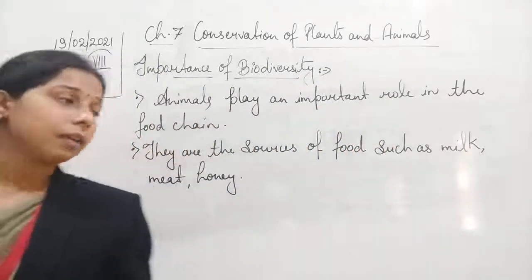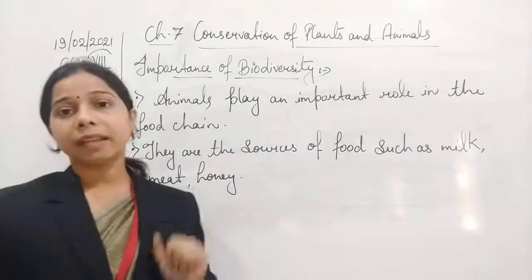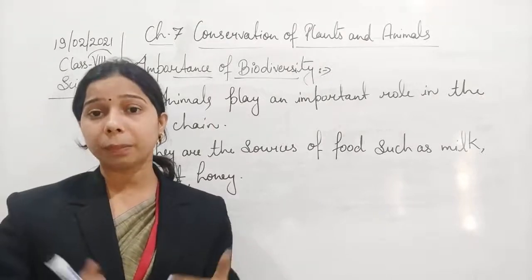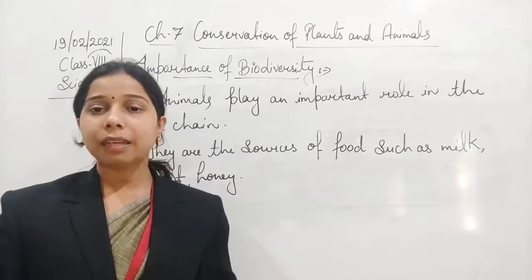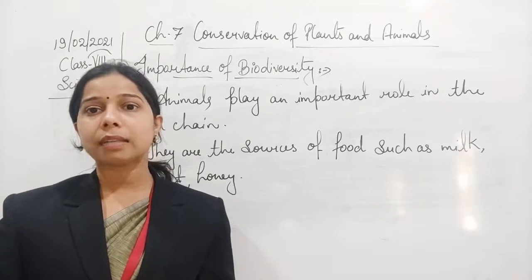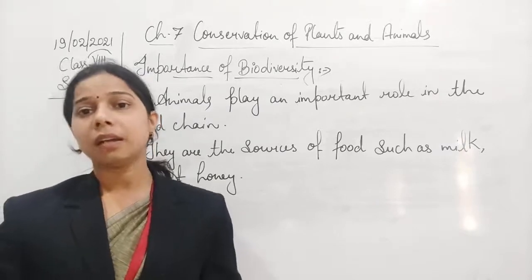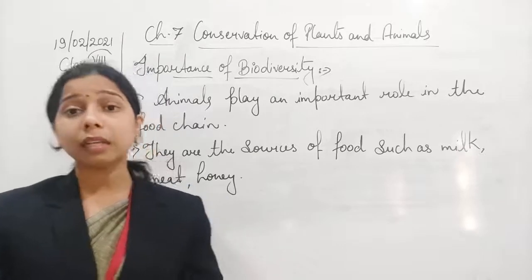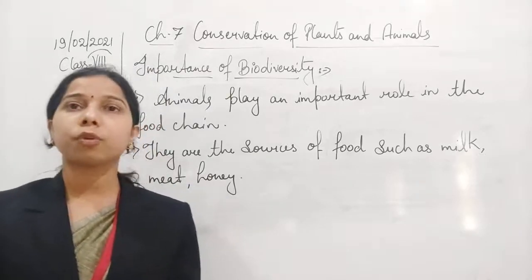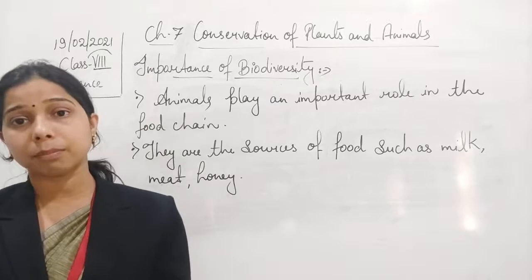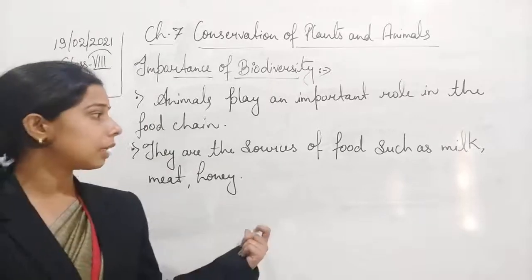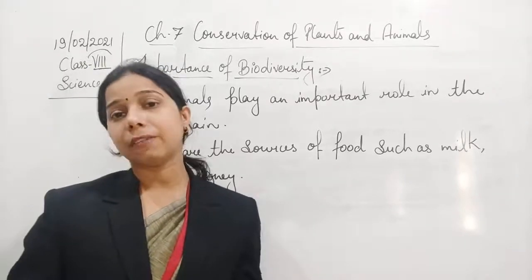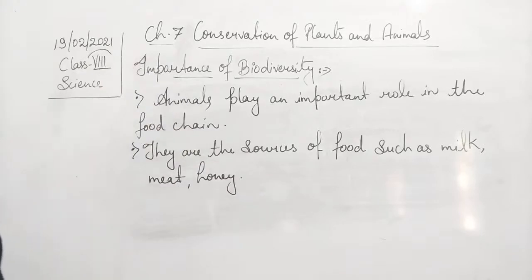Honey is obtained from the honey bee, and this rearing of honey bees is also known as apiculture. You know that honey is not only used as a food product, it is also used for medicinal purposes. So we can say that honey also we get from animals.